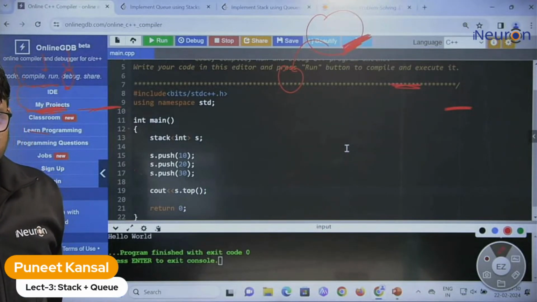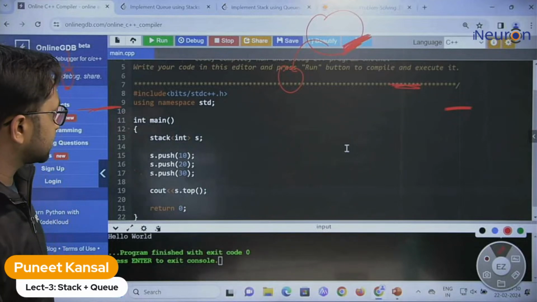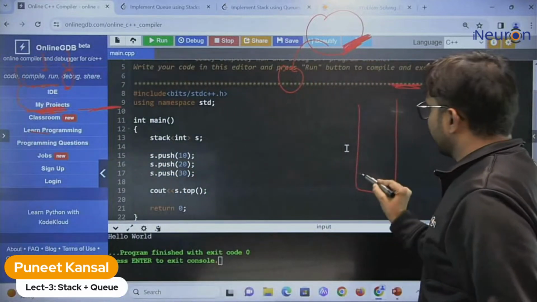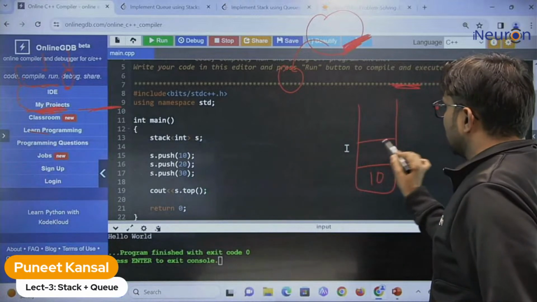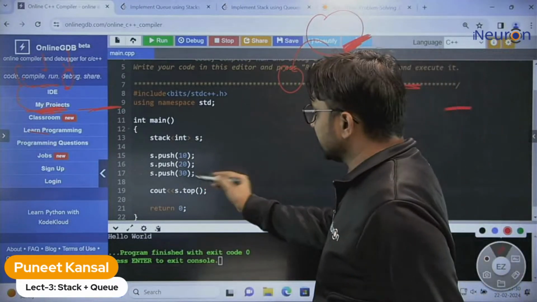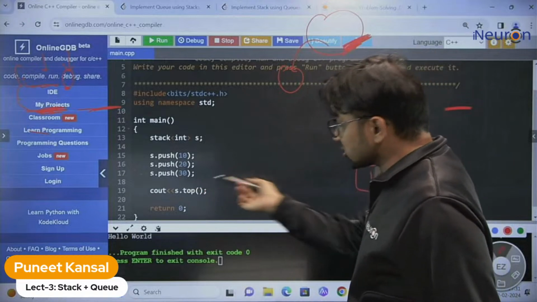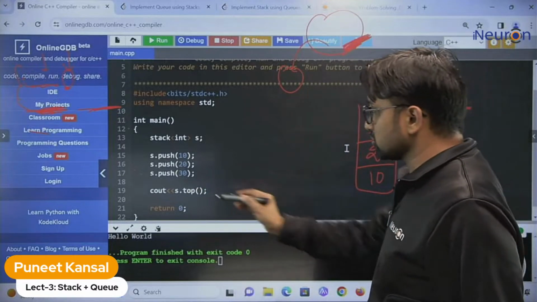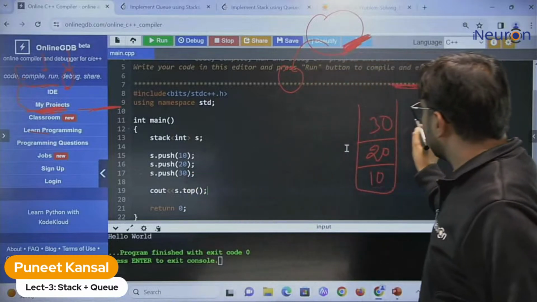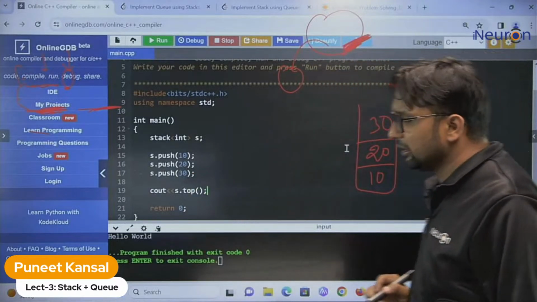So yes, this will be 30, and you know that because this is a stack. First 10 will be inserted, then 20, then 30. So 30 is at the top. Now you know the top function also. Top function is returning the top element.